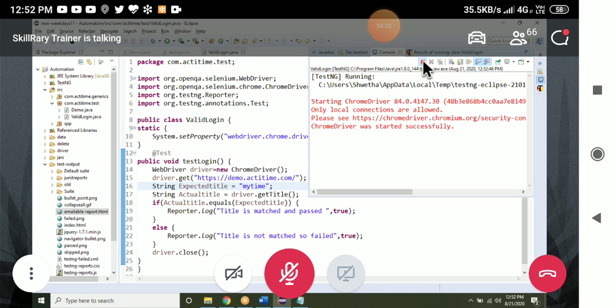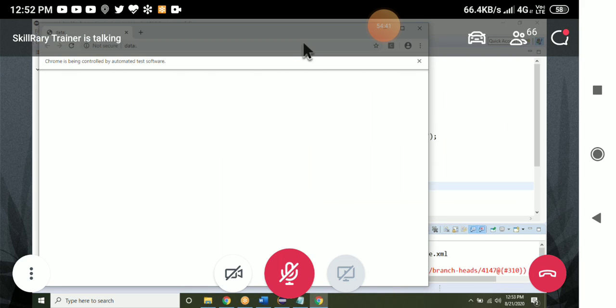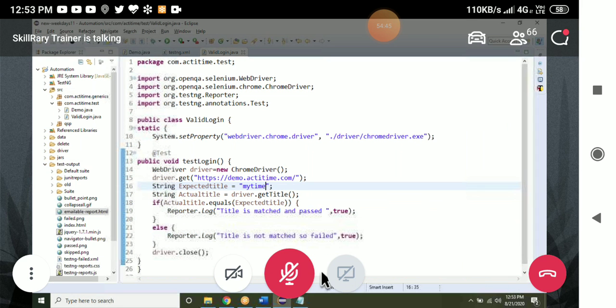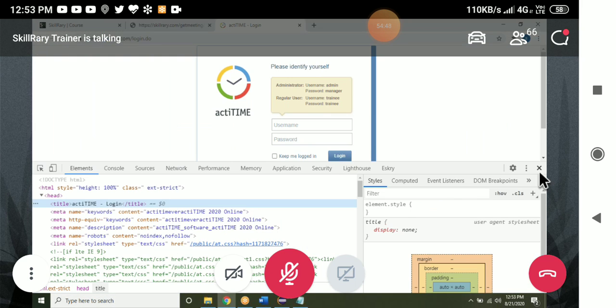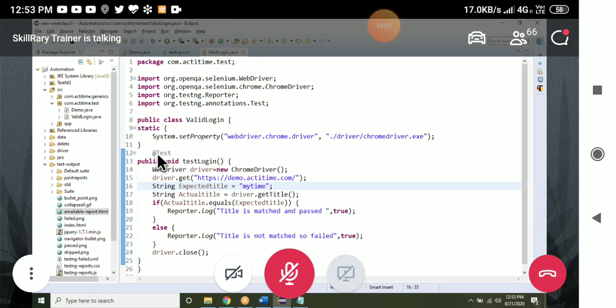First of all, I'm actually doing this second one. I will close all this stuff. Now, what I'm trying to do is open the browser first, then enter the URL. After entering the URL, check whether the title is active time login or not. If I'm getting the login page, then pass the test case. If I'm not getting that login page, then fail the test case. That is what my test is. That is what I've done here.